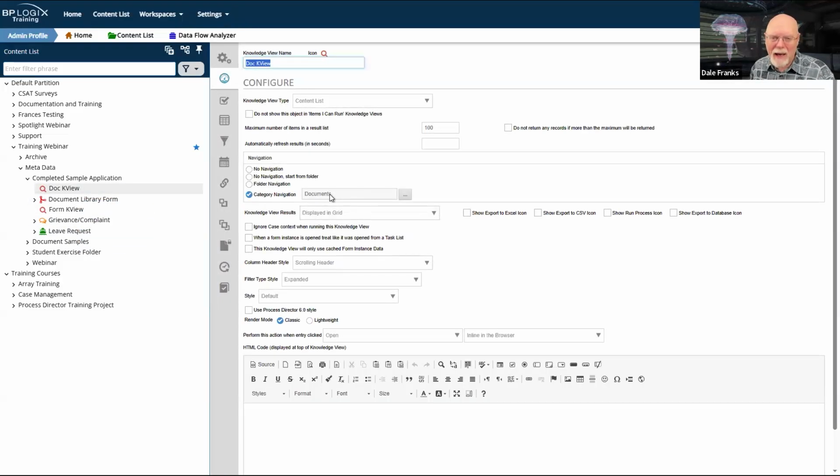I have to pick a category to use for navigation on the sidebar whenever my knowledge view runs. If you have a single tree, then it becomes a lot easier, and of course you have a much more useful and generalized knowledge view that can return any data from anywhere in your category tree, which is extraordinarily useful.